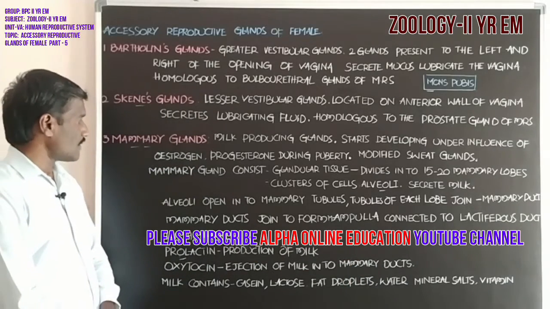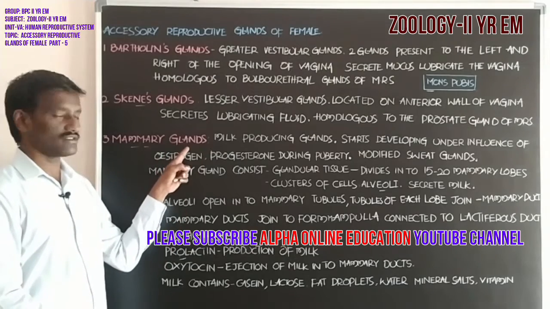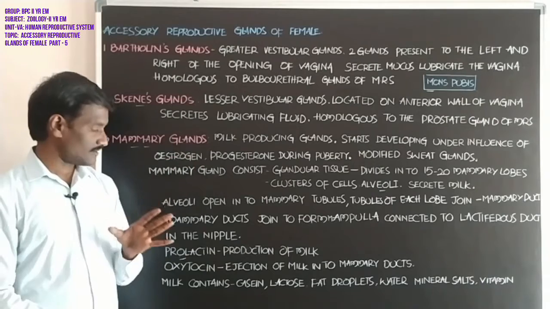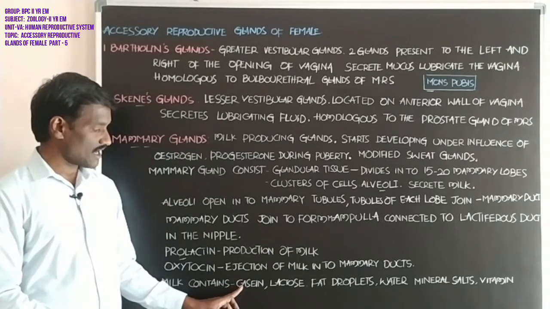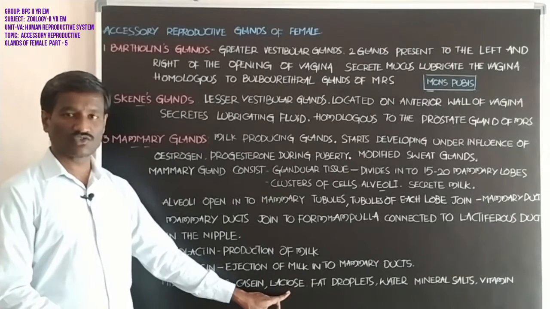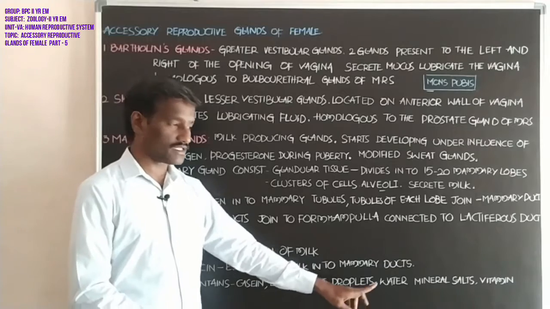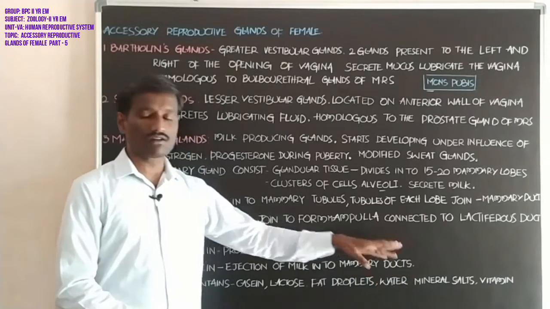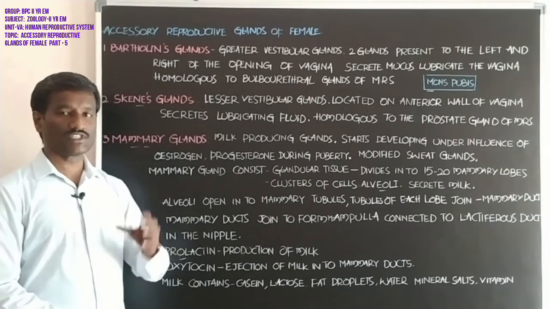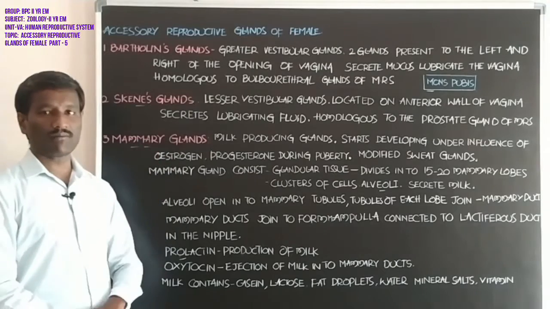Students, next, what is the composition of the milk? Mammary glands secrete milk that contains casein, the milk protein, and lactose, the milk sugar, and fat droplets, water, mineral salts, and vitamins. Students, this is the composition of the milk secreted from the mammary glands.